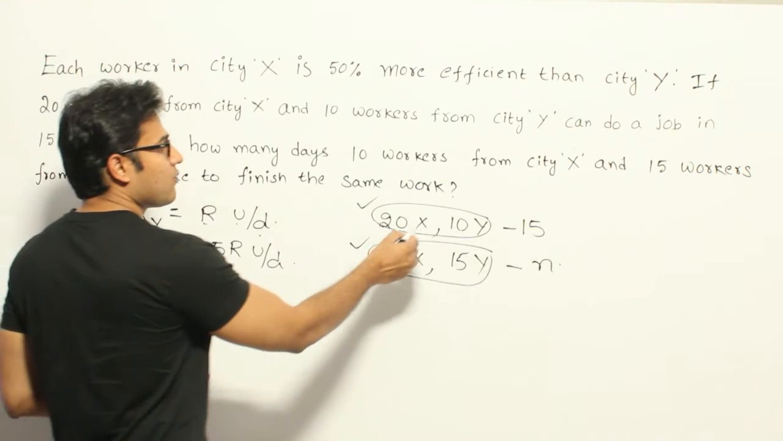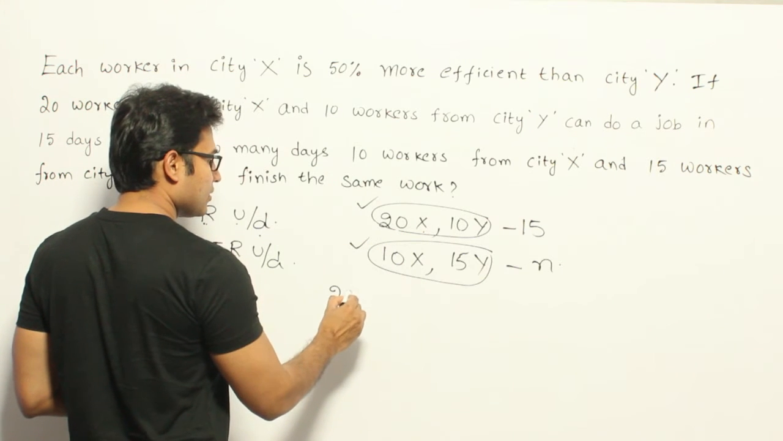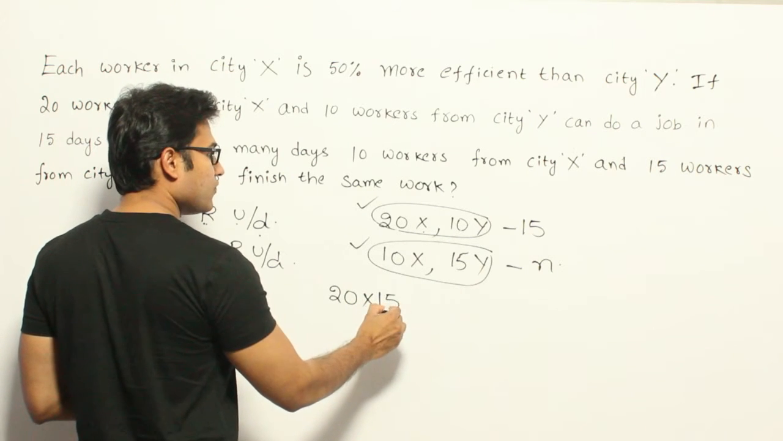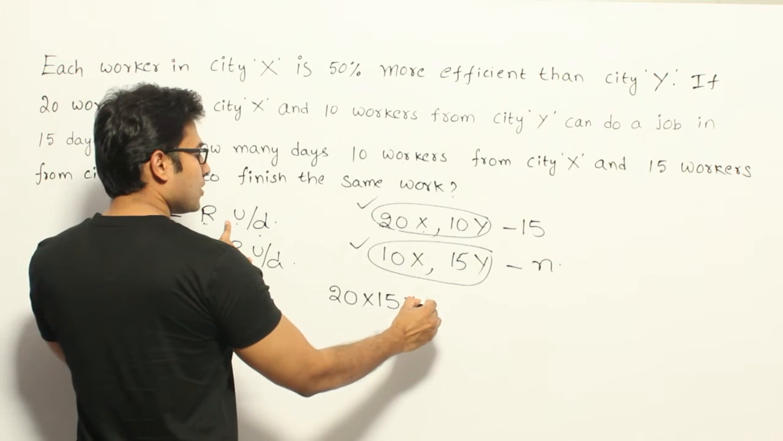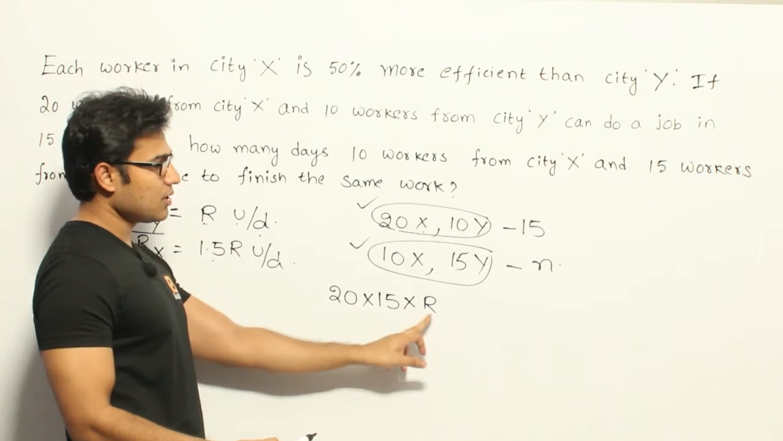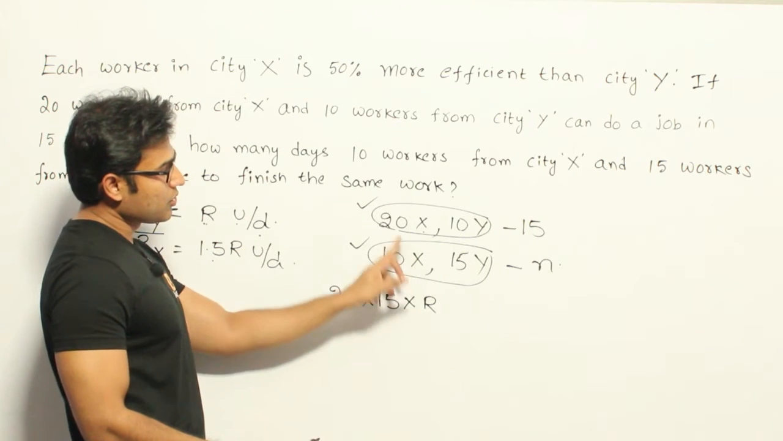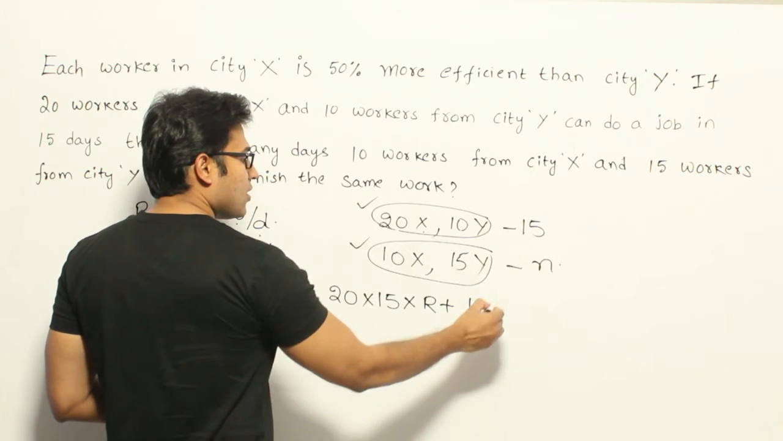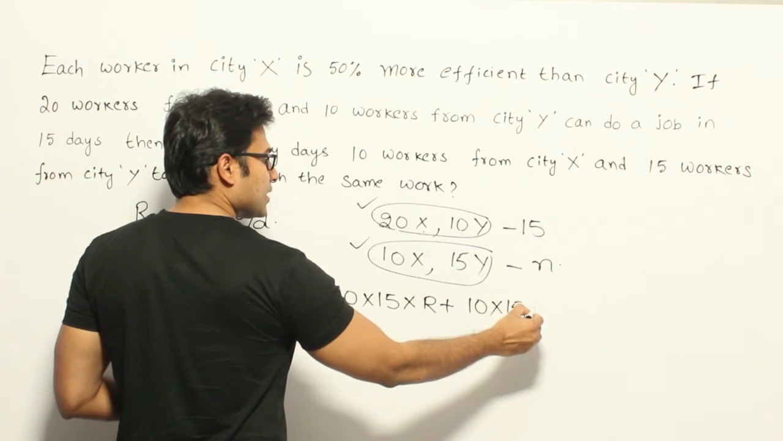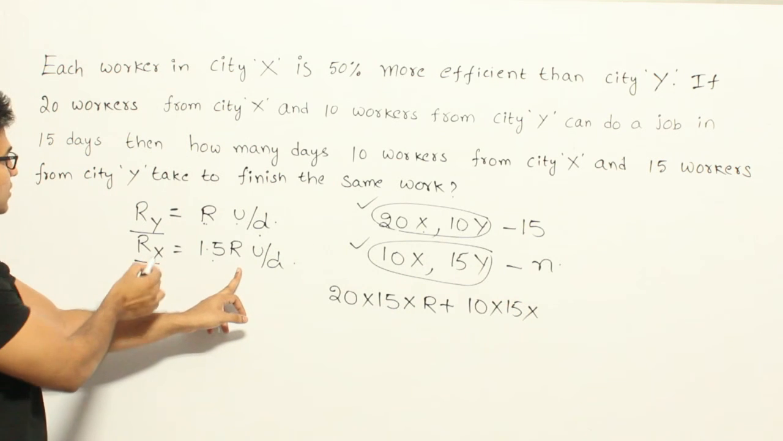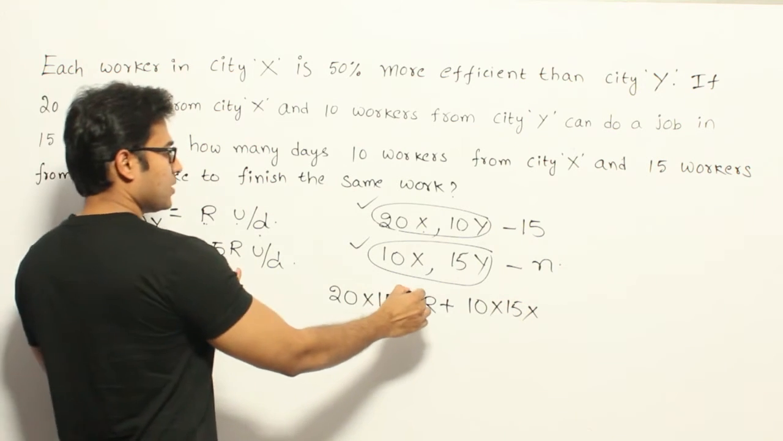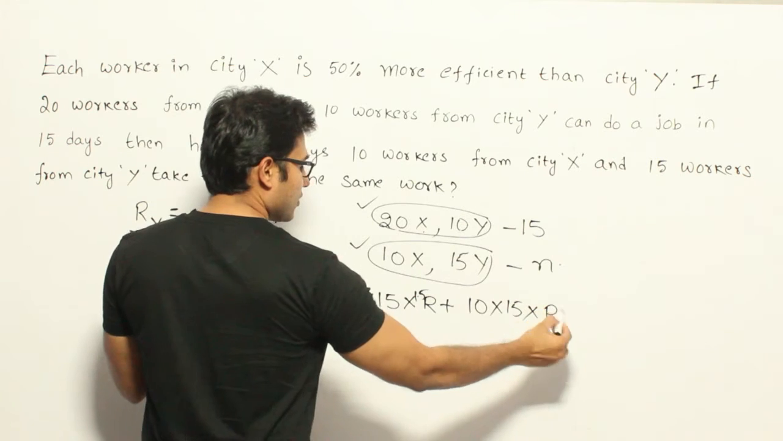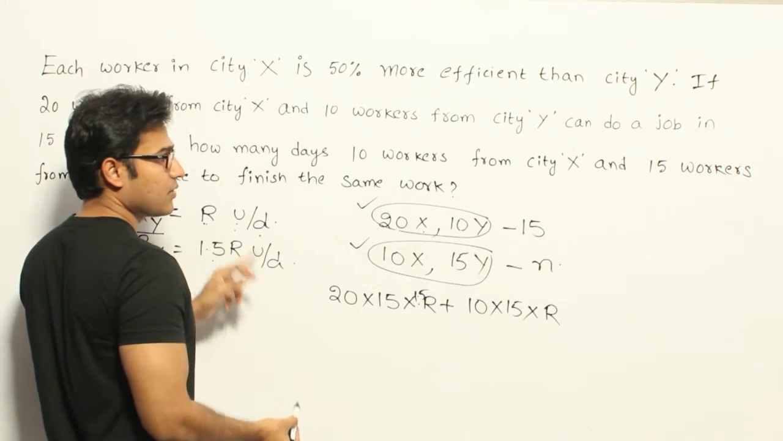20 from X, which means 20 workers from X are working for 15 days at a rate of R units per day. Therefore this is the total amount of work contributed by 20 people from X, plus 10 workers from Y working for 15 days at a rate of, what is Y's rate? X's rate is 1.5 R and Y's rate is R. Are you getting this? Instead of R, I had to write 1.5 R.